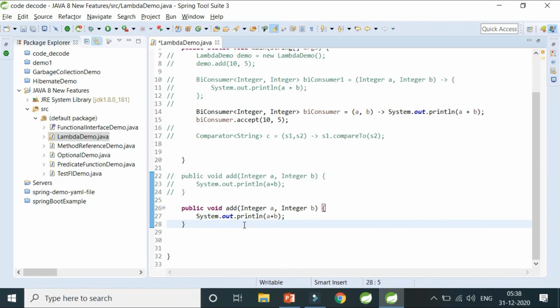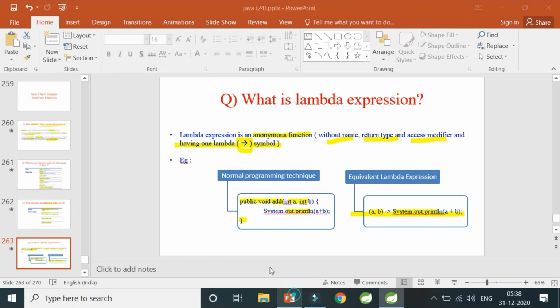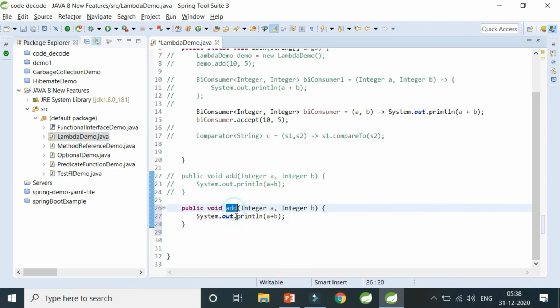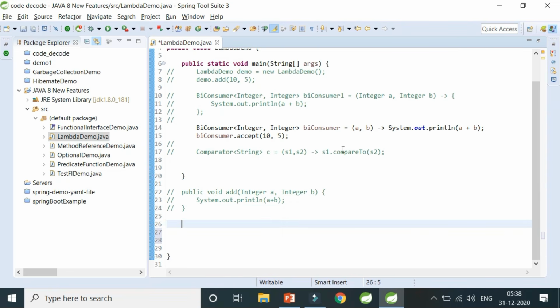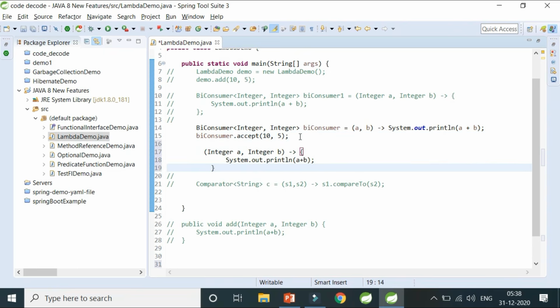So this was your method. Now a lambda expression, as I have told you, is an anonymous function, that is without name, without return type, without access modifier. So without name, without return type, without access modifier, what is left is just the lambda arrow, which is this. Now to do that, let me do it inside the method only so that you will be able to understand. Now I'm going to remove these 2 brackets.